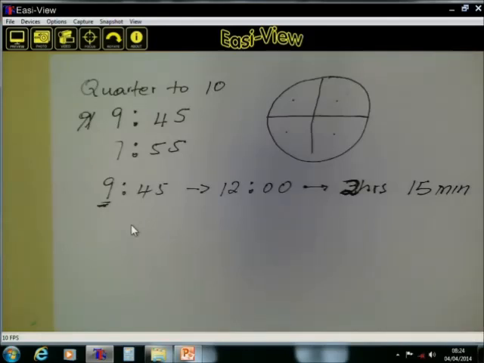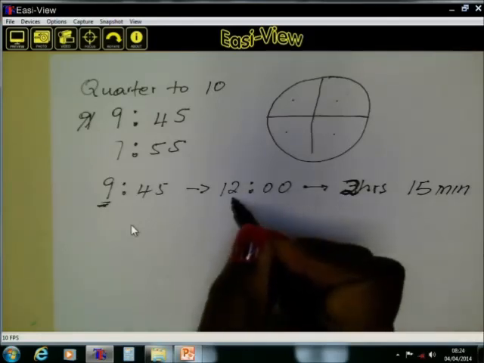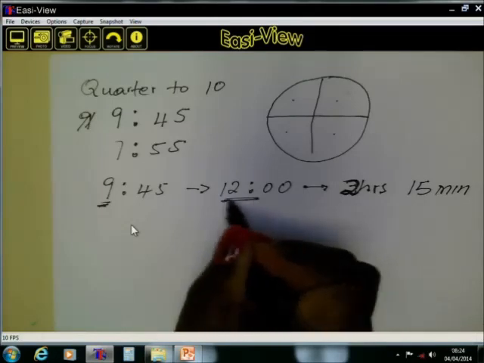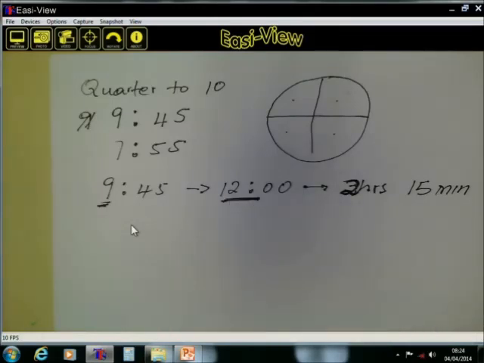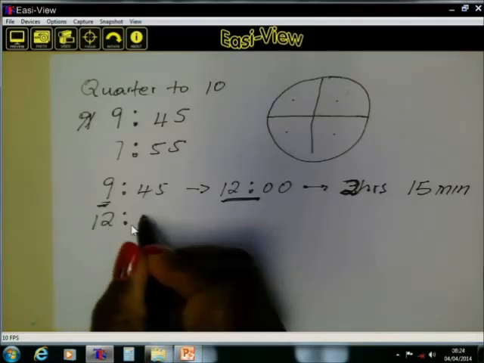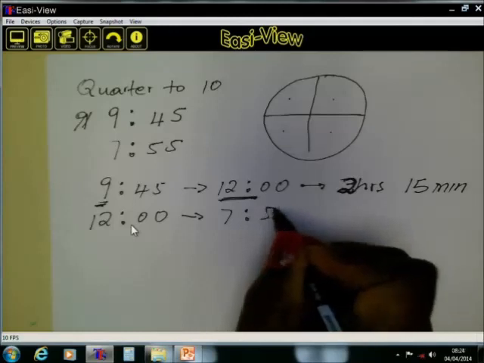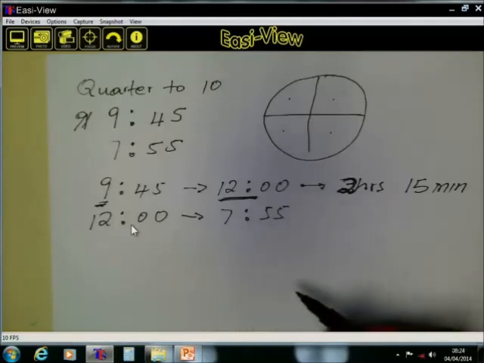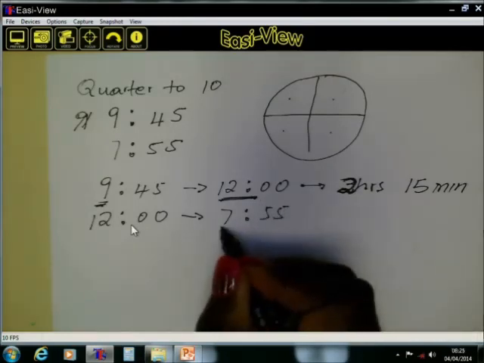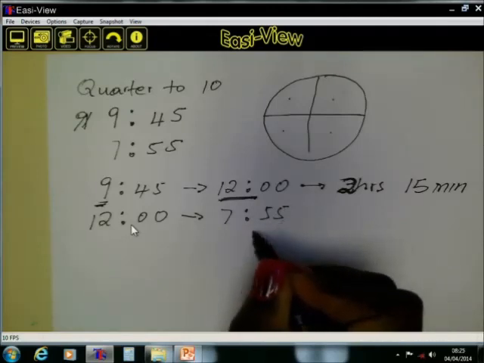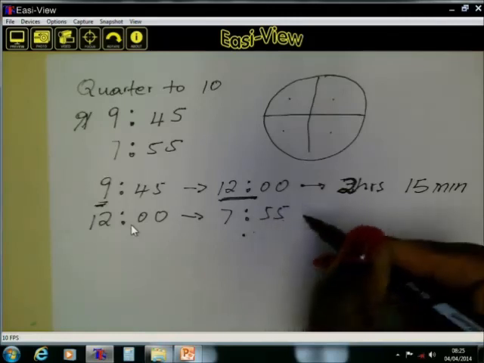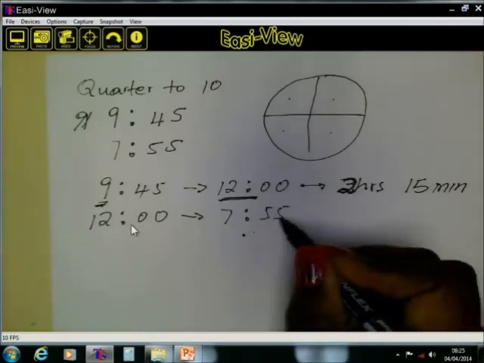Then we go to the next day. From this 12 o'clock, midnight, when the following day starts, to 7:55 in the morning, which is 5 to 8, the way we are used to say it regarding the analog time.